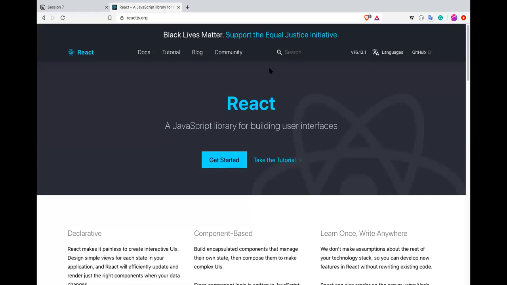So if you are starting a career in this field, and if you want to choose this, it is a very good place to be, not only in terms of opportunities, but also in terms of growth. Because as long as we have browsers, we will have websites and web applications, and as long as we have web applications, we will have JavaScript. Until then, JavaScript developers will always be sought after.